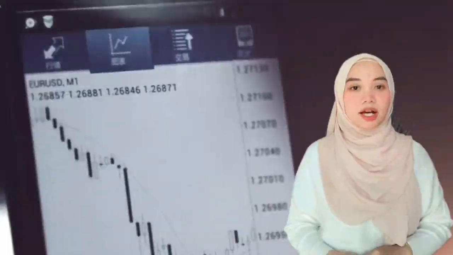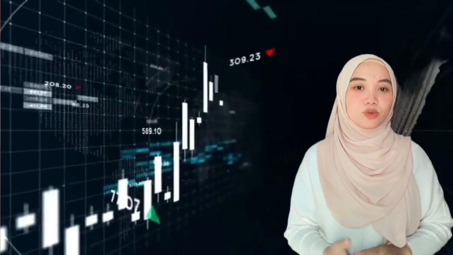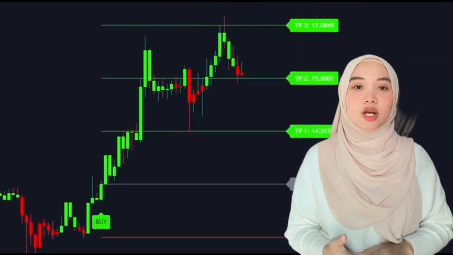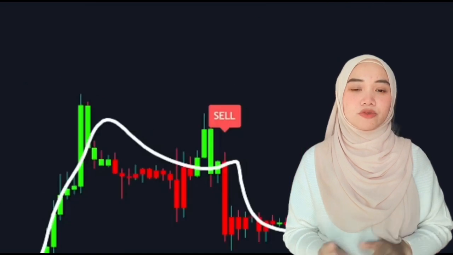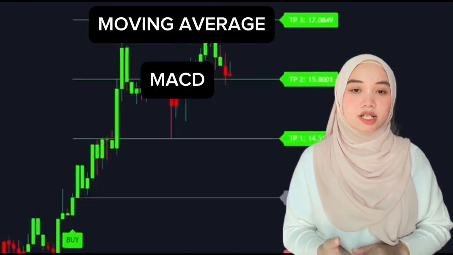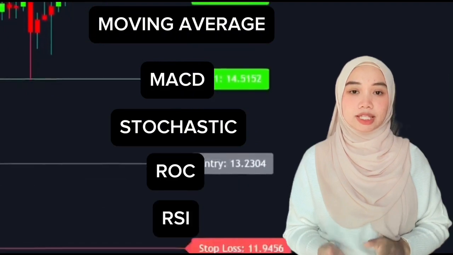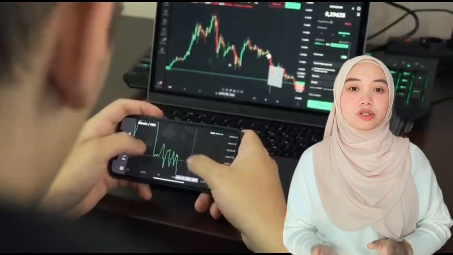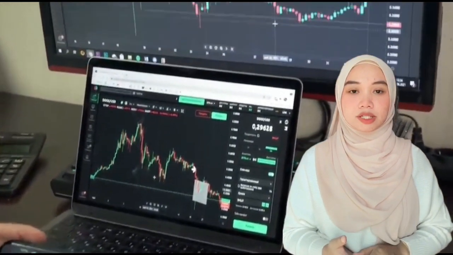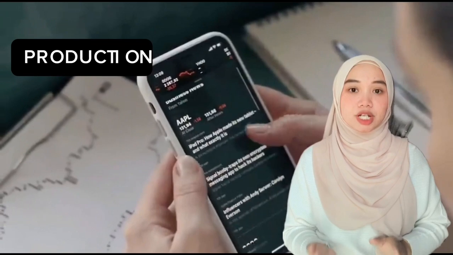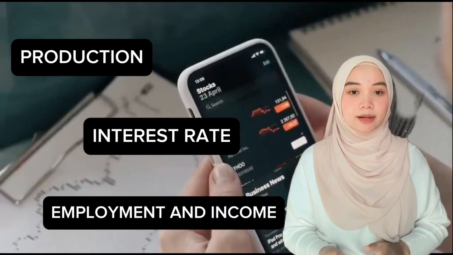futures. Our trading strategy has strengths and weaknesses. We have been able to trade more profitably than we initially planned due to using technical analysis. TradingView offers over 100 built-in market analysis indicators which help us decide which trade to enter and exit. We use multiple indicators such as moving average convergence divergence, stochastic, rate of change and relative strength index to observe price movement. We also use fundamental analysis to predict future pricing and analyze the economic growth, gross domestic product GDP, considering factors like production, interest rate, employment and income.